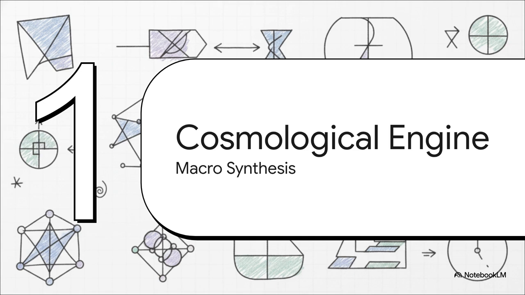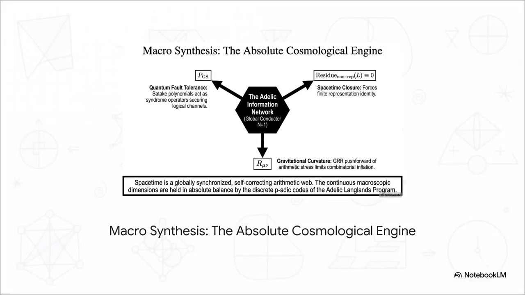Finally, Section 6, the absolute cosmological engine. Let's pull the whole shebang together. Bringing all these equations together reveals a truly grand architecture. The Adelic information network sits right at the center, constantly maintaining a global conductor of n equals 1. It achieves quantum fault tolerance via those Sadike polynomials, it ensures space-time closure through the finite representation identity, and it limits combinatorial inflation via gravitational curvature. Ultimately, space-time is a globally synchronized arithmetic web held in perfect balance by discrete p-adic codes.